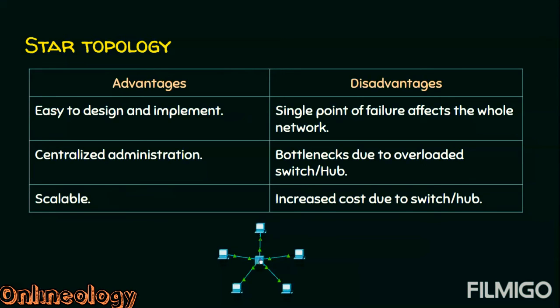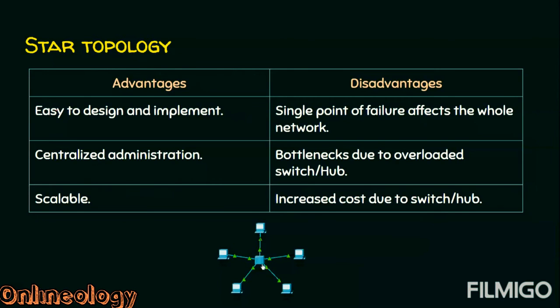If you find that 24 computers are not sufficient, you have 50 more computers, you bring another switch and connect all the computers to that switch, and again make a communication between this switch and this switch, so that this network becomes a scalable network. So star topology is easy to design and implement, and there is a centralized administration, and it is a scalable network. And star topology has serious disadvantages too.